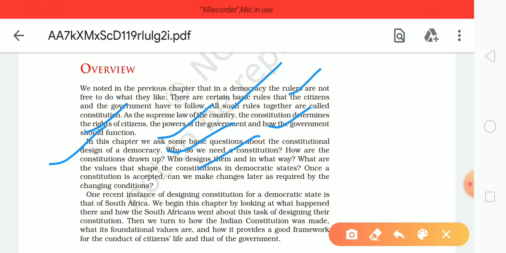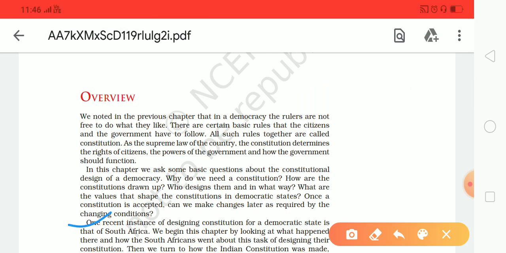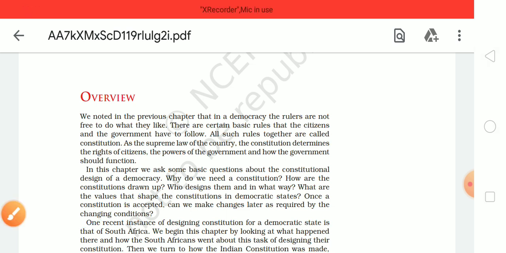We will discuss all these questions in this chapter, but this chapter begins with the constitutional history of South Africa. So let's discuss what happened in South Africa and what the basis of their constitutional design is.